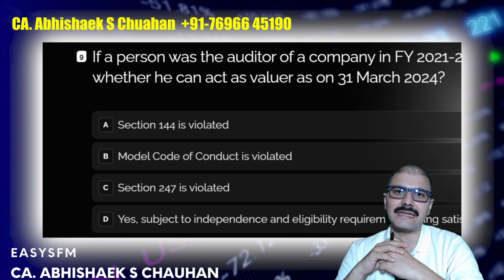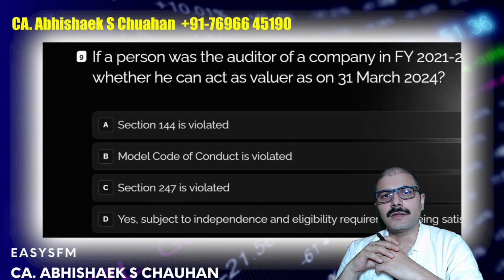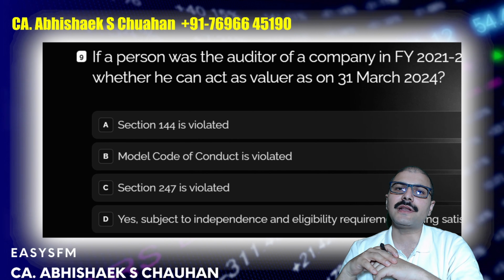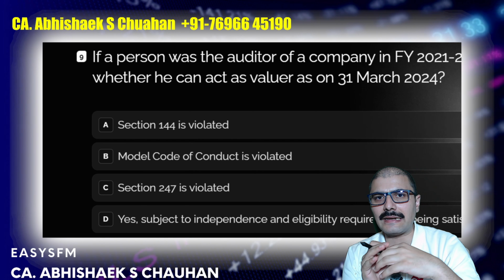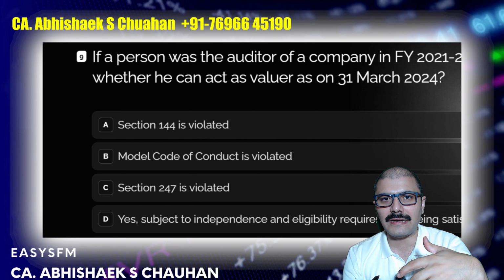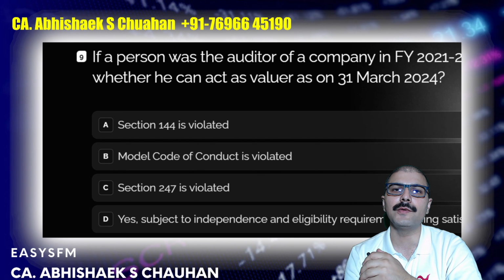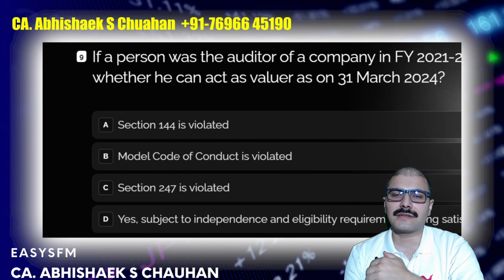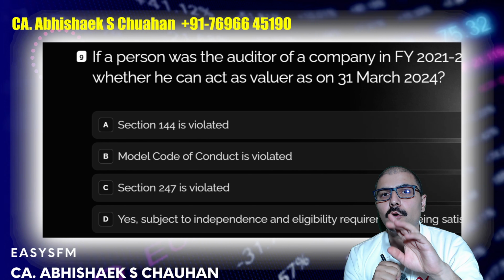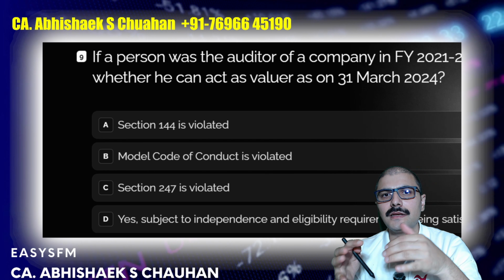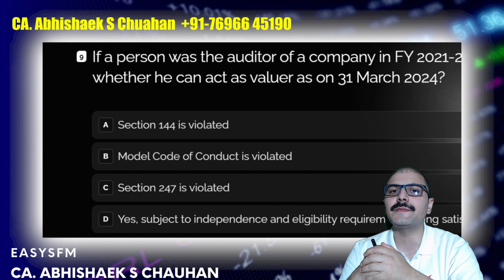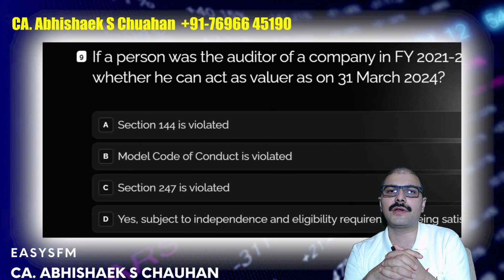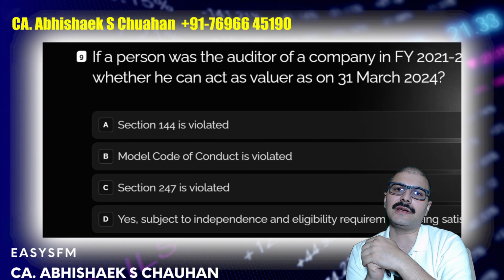The model code of conduct basically says that independence and objectivity should not be hampered, and if you are connected with that, if you have an interest in that organization which you are going to value, over the last 5 years, that interest must be disclosed, right? But obviously you can be a valuer, but the interest must be disclosed if you are a part of that, or you had an interest in that organization in the last 5 years also, right?